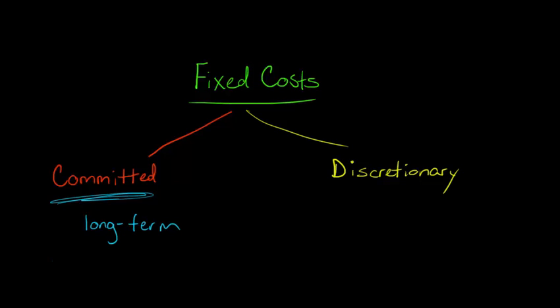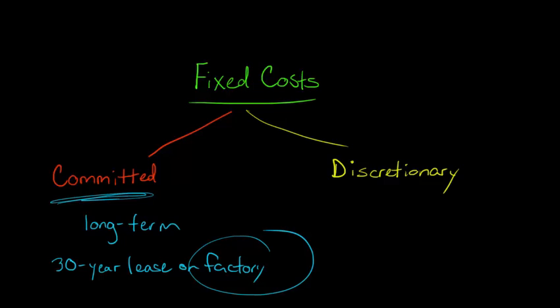For example, let's say you have a 30-year lease on the factory building. If you have a 30-year lease on your factory, and you say, hey, we're having some financial problems this year, maybe we can cut back. Well, you can't just say, I guess we don't need a factory anymore. We're just going to try and get out of this lease somehow, right? So this is a committed cost. It's something that we think about as long-term in nature.